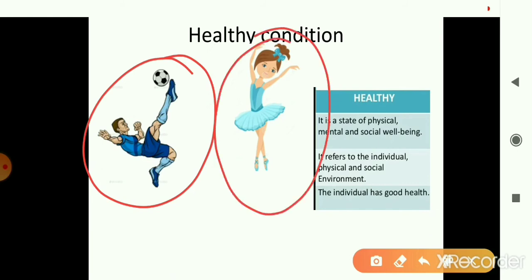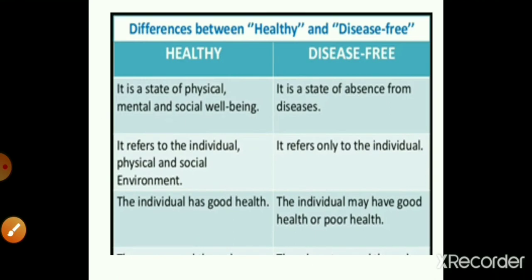Similarly, for a dancer, if the dancer is able to stretch and bend her body gracefully, then the dancer will be said to be healthy as well as disease free. But if because of being sad or for one or the other reason, she's not able to perform on a particular day, then despite being disease free, she would not be said to be healthy. Okay, so here is a difference between healthy and disease free condition.